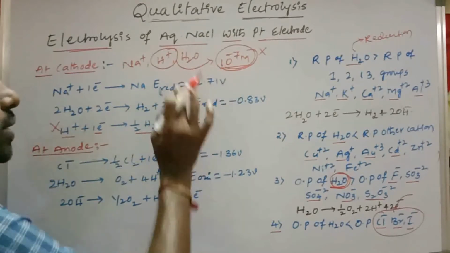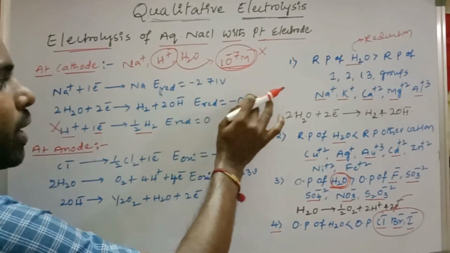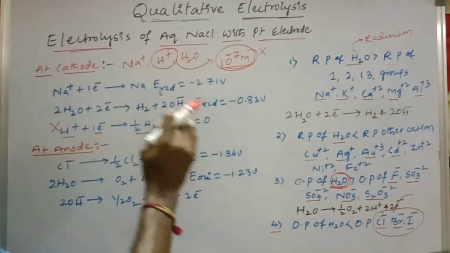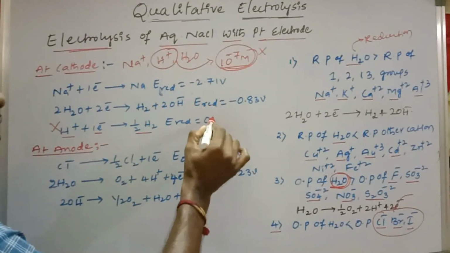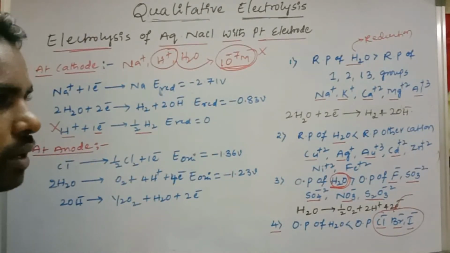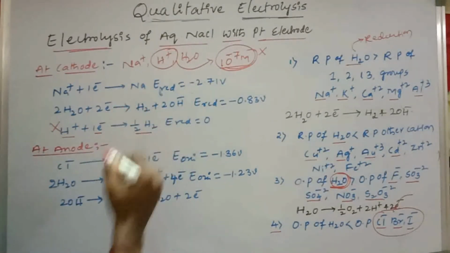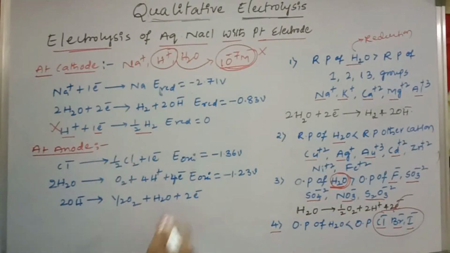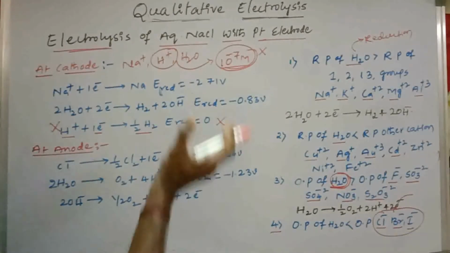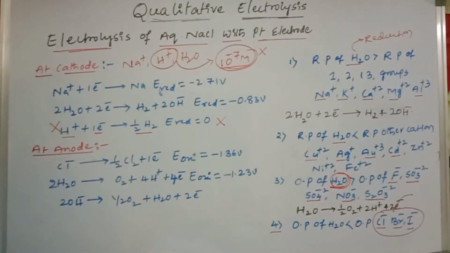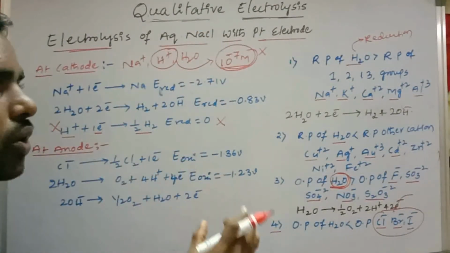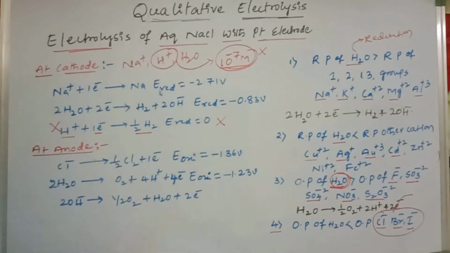Here 0 is there, here −2.71, here −0.83. Among these three, which has more reduction potential? H+ has more reduction potential. Based on the reduction potential, the H+ must undergo reduction, but due to the low concentration in aqueous NaCl, the H+ does not undergo reduction at the cathode.